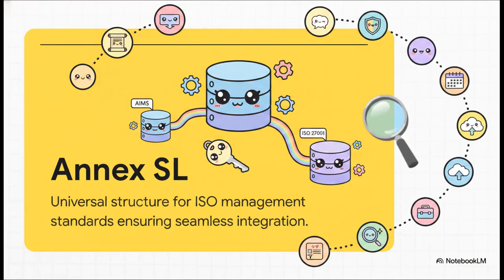Now, Annex SL isn't just an AI thing. It's actually the universal skeleton that makes integrating multiple ISO standards totally seamless. Say your organization already runs an information security management system, like ISO 27001. Well, you don't have to reinvent the wheel. Annex SL gives you a standardized 10-clause structure, running from scope and context right through to improvement. This means your new AI management system, or AIMS, can just plug directly into your existing corporate governance.